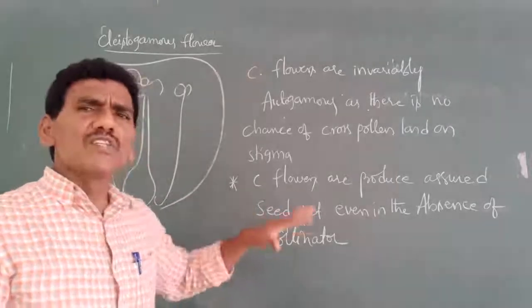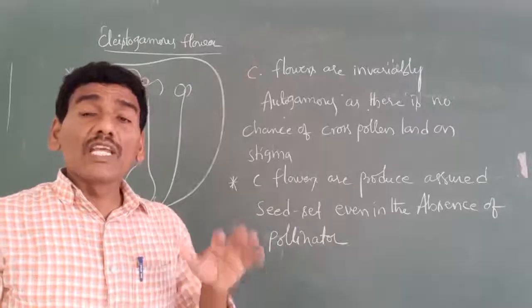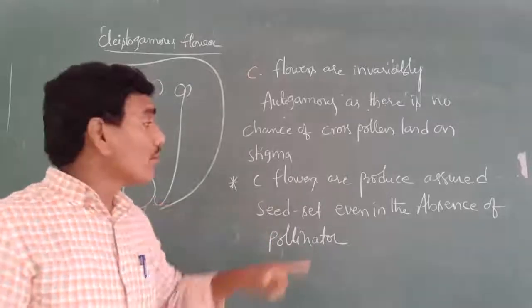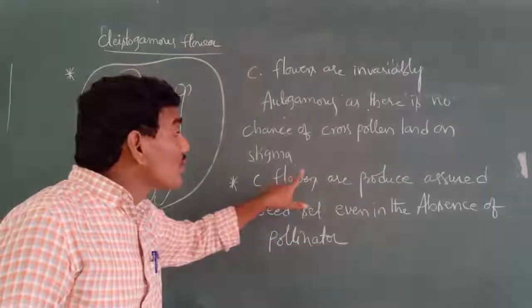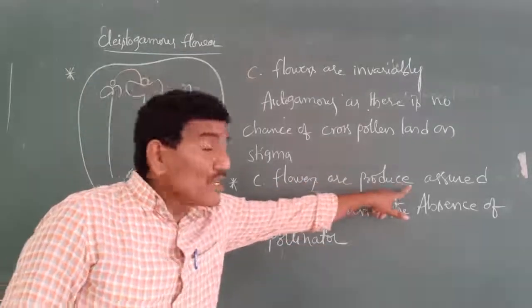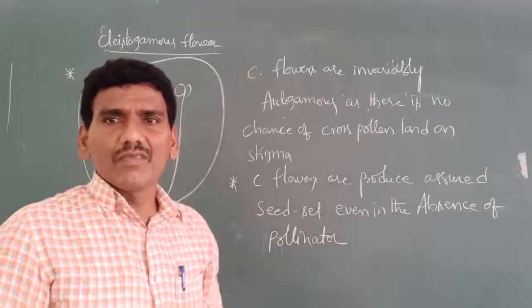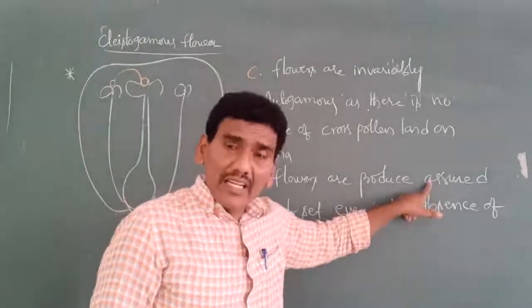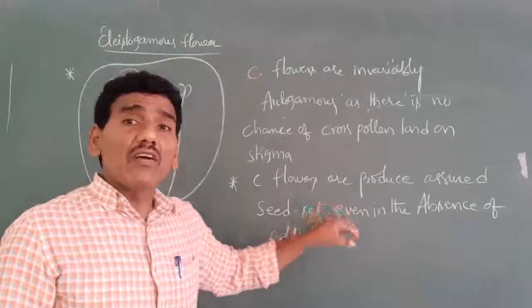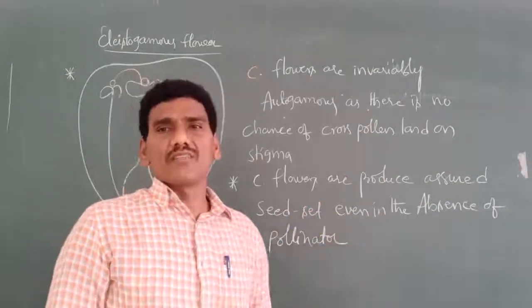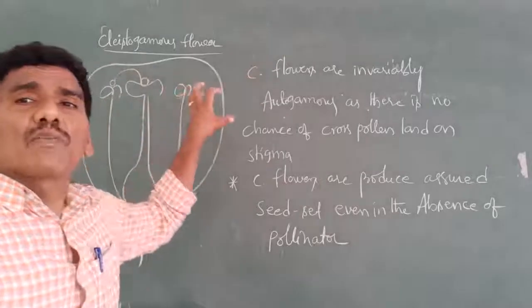That's why in cleistogamous flowers, without involvement of pollinators, the seeds are developed. Cleistogamous flowers produce assured seed set. Assured means guarantee, or confident. Assured seed set even in the absence of pollinators. This is the information about cleistogamous flowers.